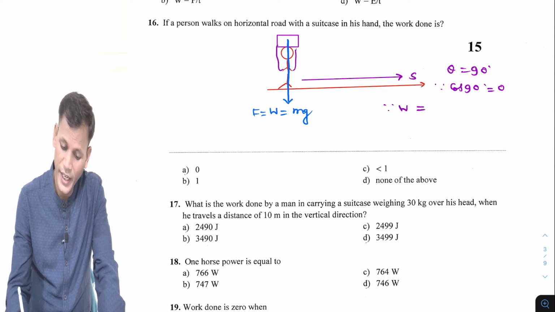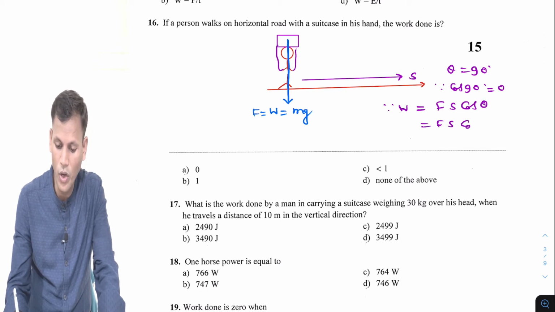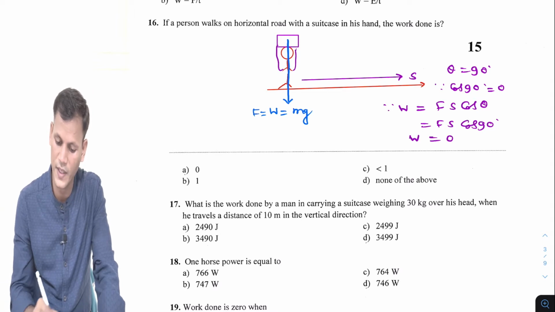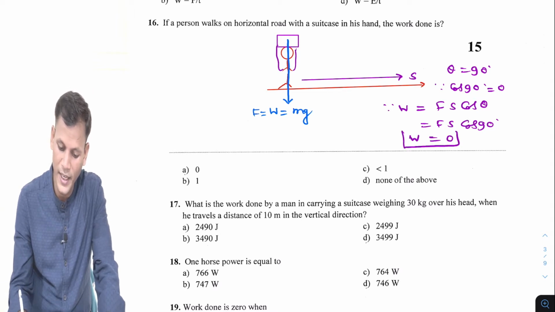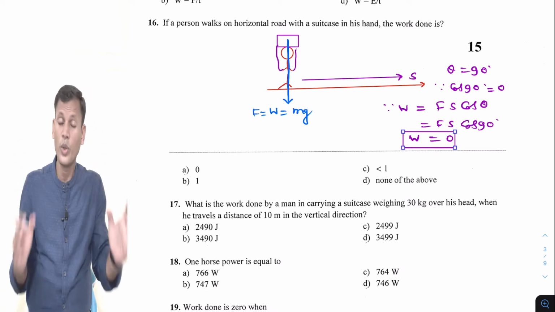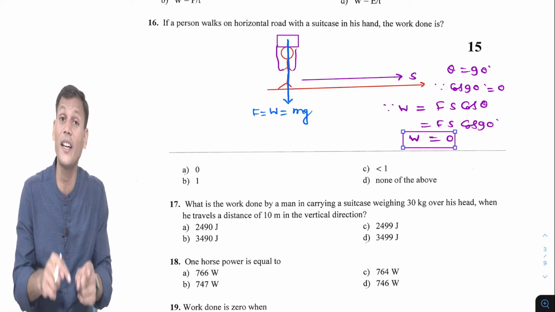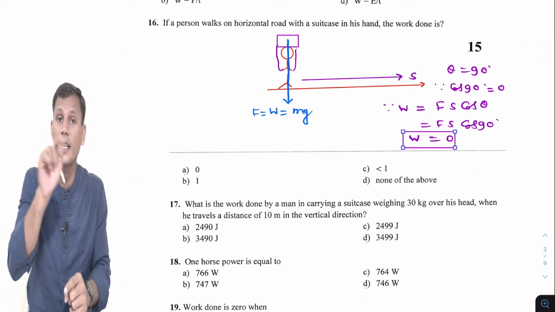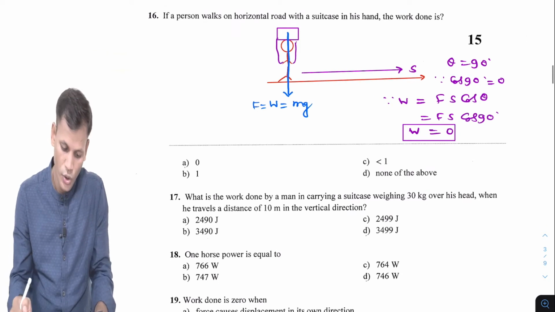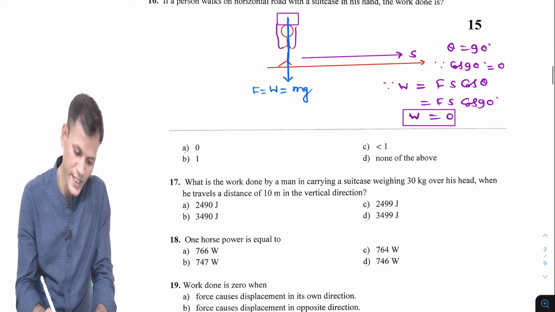Work done is Fs cos theta. So Fs into cos 90, but cos 90 is 0, so overall it becomes 0. So the total work done by the person carrying the suitcase on his head while walking on the horizontal road will be 0. So the answer is A.